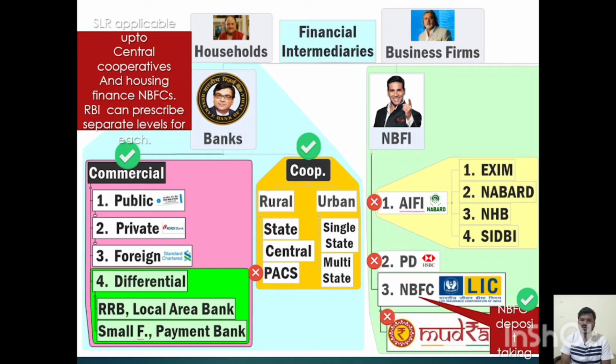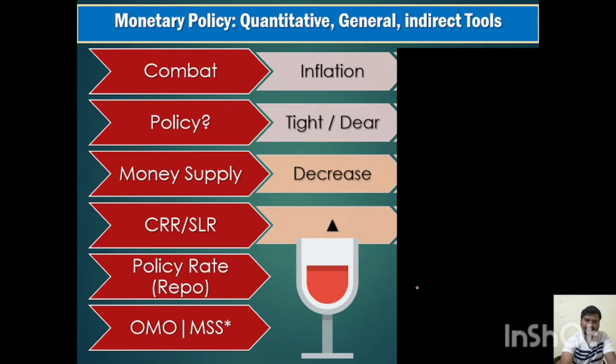So CRR and SLR, who has to maintain this with the RBI? CRR and SLR should be maintained by all the deposit accepting banks, except the primary agriculture cooperative society, up to the level of DCC bank, district central cooperative bank, and all the commercial banks should maintain CRR. And when we see the NBFC, all the deposit accepting NBFCs should maintain CRR and SLR. So how does RBI use this policy, that is CRR and SLR, to combat inflation?